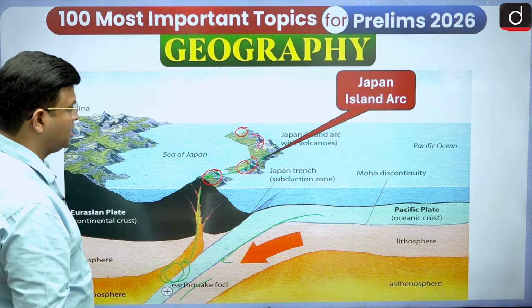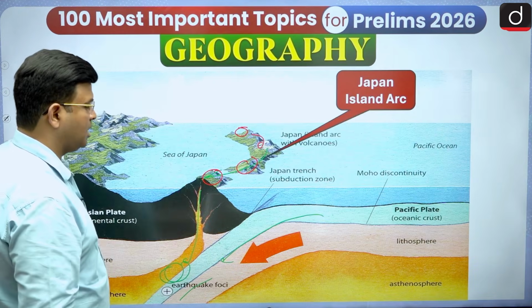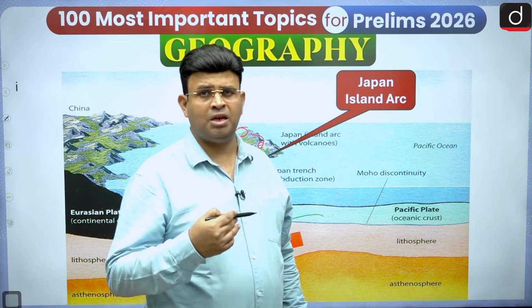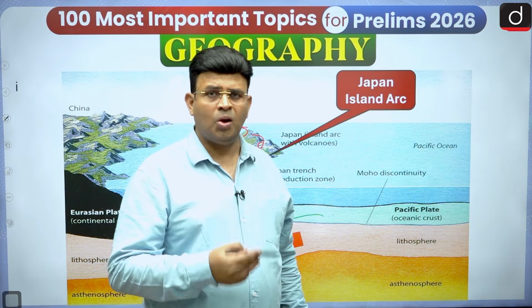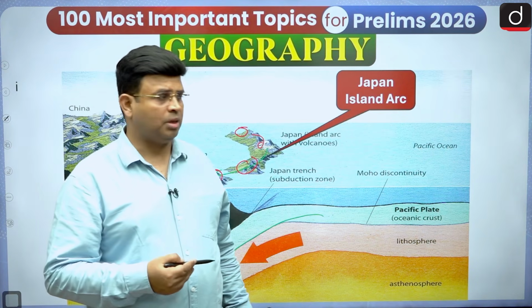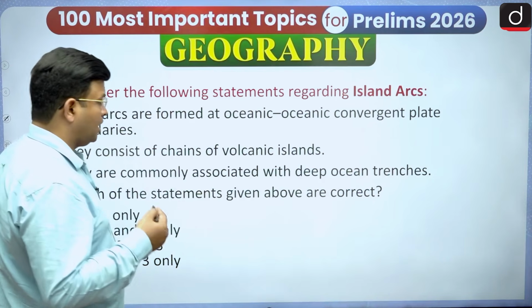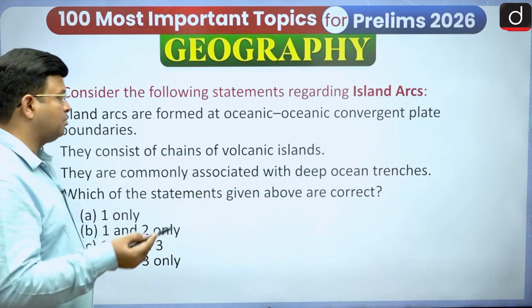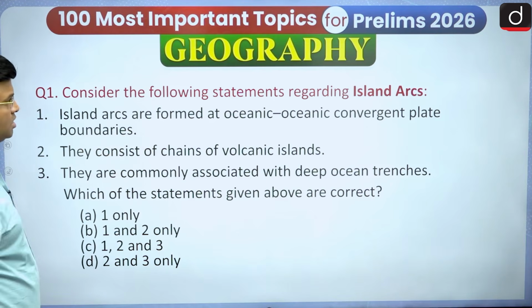Several islands, like Japan in the western Pacific, and the Aleutian, Kuril, Philippines, New Zealand. All these are kinds of volcanic island arcs, and parallel to them there are trenches. And earthquakes, all these things will happen. Even tsunamis also occur, but here I am just talking about island arcs.